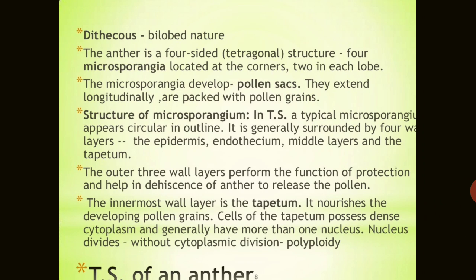It nourishes the developing pollen grain. When the pollen grains are developing inside the lobe, the tapetum is responsible for nourishing them. The cells of the tapetum possess dense cytoplasm and generally have more than one nucleus. The nucleus divides without cytoplasmic division, which is known as polyploidy. Polyploidy means that in a cell there is more than one nucleus present in the cytoplasm without cell division. Polyploidy is a very common characteristic of angiospermic plants.